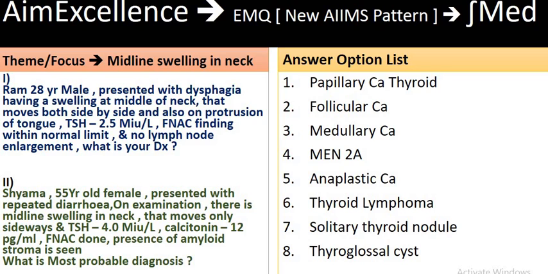Number 2 condition: Shama is a 55-year-old female presented with repeated diarrhea. On examination there is a midline swelling in the neck that moves only sideways, and TSH level here is 4 milli international unit per liter, calcitonin is 12 picogram per milliliter, and on FNAC presence of amyloid stroma is seen. What is the most probable diagnosis?